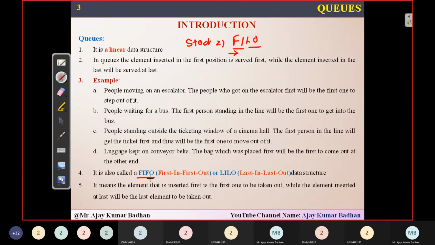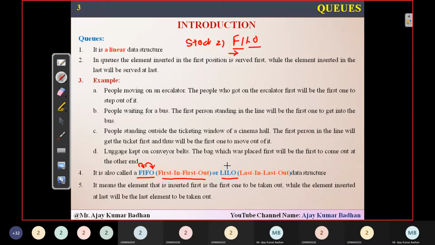But coming to queues, we call it FIFO, meaning whichever element is inserted first will be the first element which comes out of it. We can also call it LILO, but mostly we use the terminology FIFO compared to LILO. LILO is nothing but last in, last out.